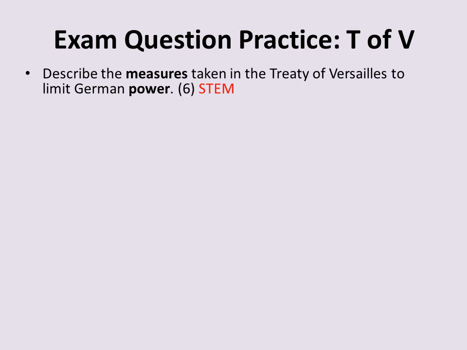So this brings me on to the most important point with any exam question, which is to read the question really carefully and then underline the key terms that are important. In this case, they're in bold. So I would read it through and underline what I think is important. So this is the measures taken in the Treaty of Versailles to limit German power. I would also then think, right, I'm going to keep using these two words all the way through my answers. So I'll use measures to introduce each point, and I'll use power to finish off my explanation of each paragraph.